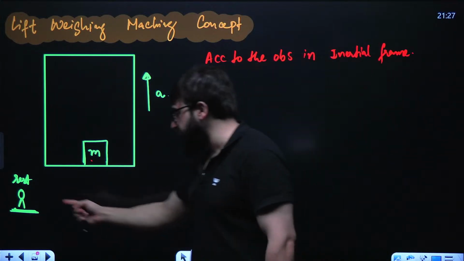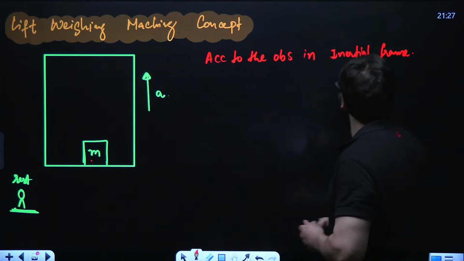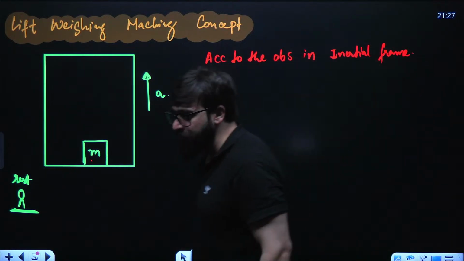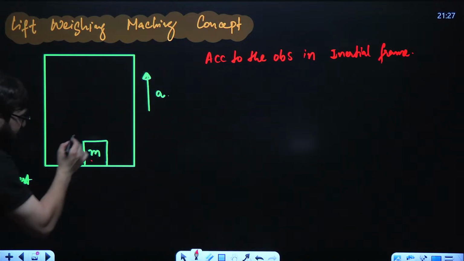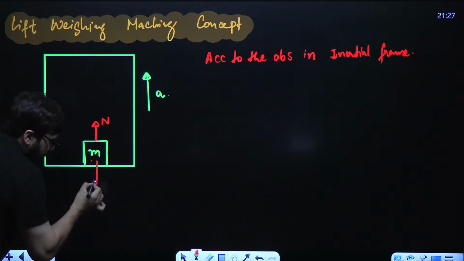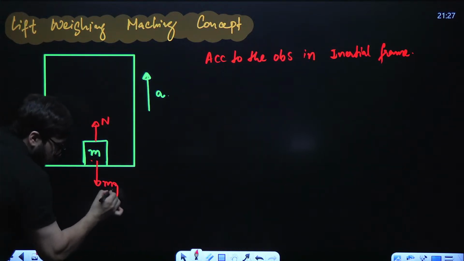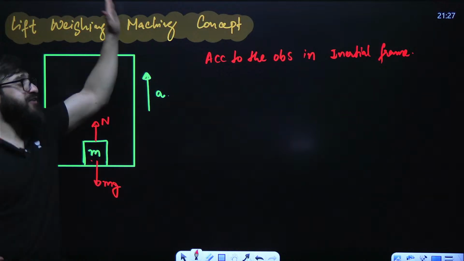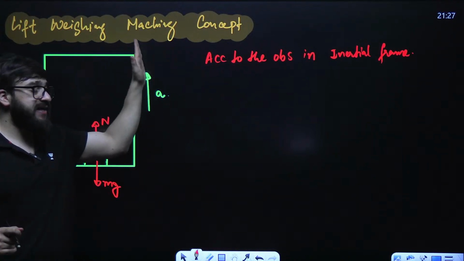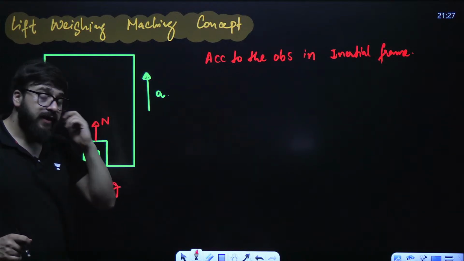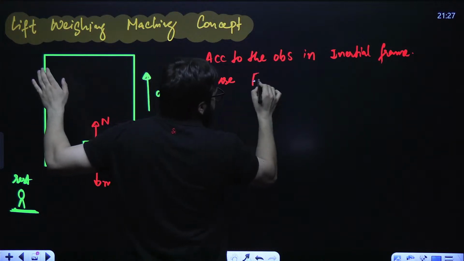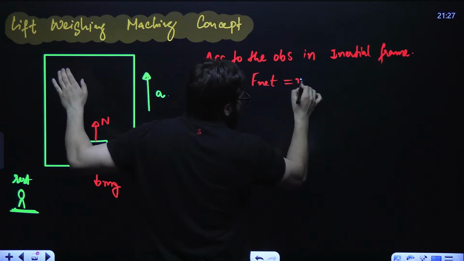According to the observer in the inertial frame, what is the normal force on the block? On this block, the normal force is acting in the upward direction and mg is acting in the downward direction, and the lift is accelerating upward. So I can use net force is equal to mass into acceleration.